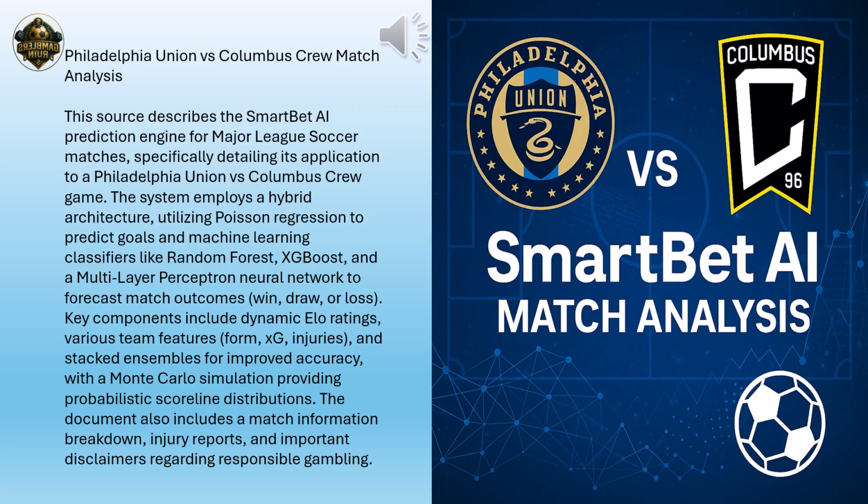Now, the third machine learning classifier mentioned is an MLP neural network. That sounds pretty high tech. It does sound advanced, doesn't it? And in a way, it is. An MLP, or multi-layer perceptron, is a type of deep learning model. It's kind of inspired by the structure of the human brain. It has multiple layers of interconnected nodes, or neurons. They can learn very complex, nonlinear patterns in data. It's potentially good at finding subtle relationships that simpler models might miss entirely. So potentially seeing things the others don't.